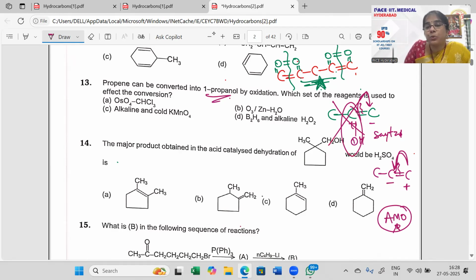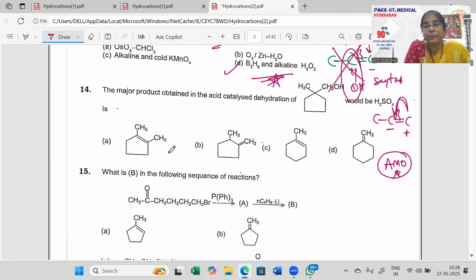Also, your B2H6 with alkaline H2O2, B2H6 and peroxide goes with the anti-Markovnikov effect, and then the less stable carbocation is preferred here. Less stable carbocation, which means 1 degree carbocation is being taken, and on the 1 degree carbocation OH will come, so 1-propanol is what will be formed, right? That is what it is.